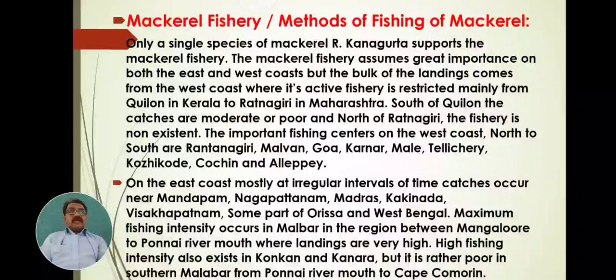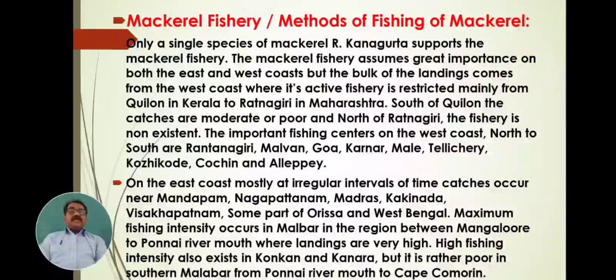Which are the fishing places where a poor quantity of mackerel is caught on the east coast? The catches are low, poor, near Mandapam, Nagapattinam, Madras, Kakinada, and Visakhapatnam. In these places, fish are caught in small quantities. Some parts of Orissa and West Bengal also catch mackerel.